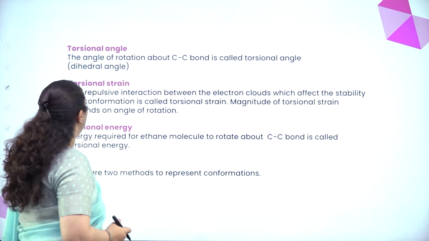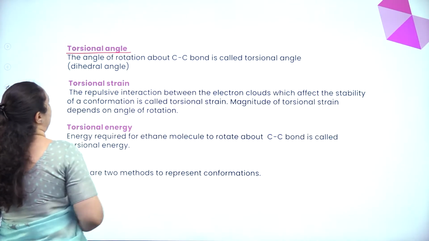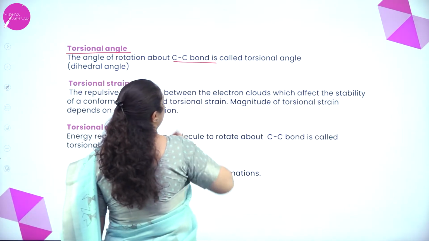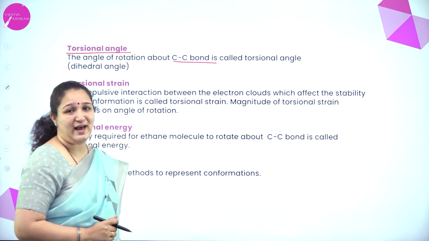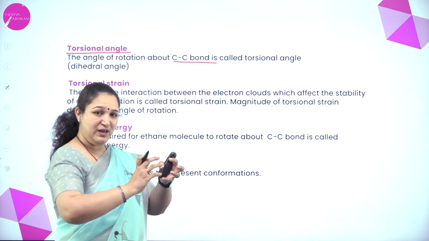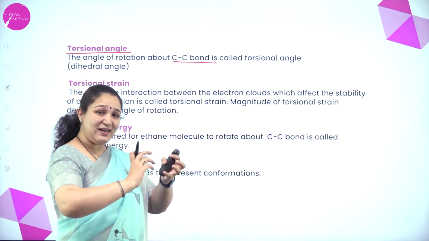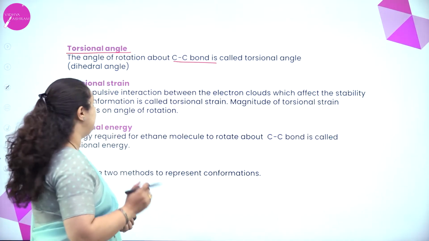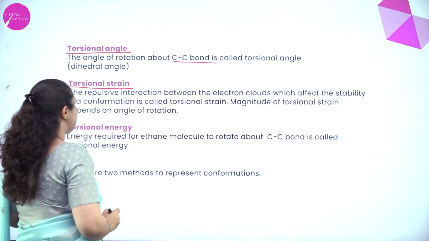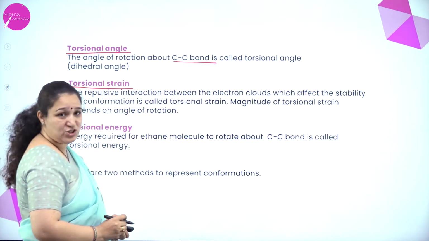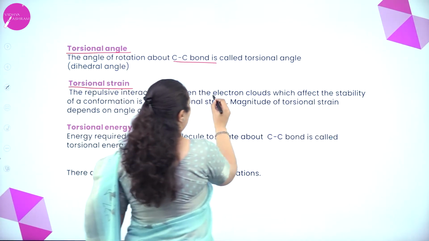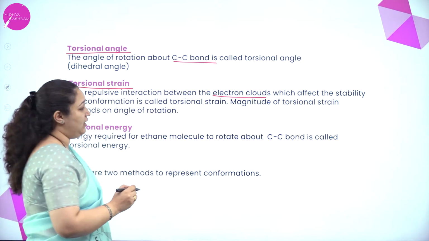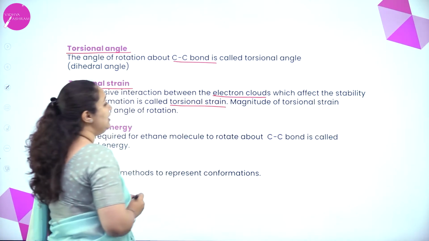That is torsional angle. The angle of rotation about the carbon-carbon bond is called the torsional angle. I told you the carbon can be rotated, and the angle with which it is rotating is called the torsional angle. Next is torsional strain. The repulsive interaction between the electron clouds which affects the stability of the conformation is called the torsional strain.